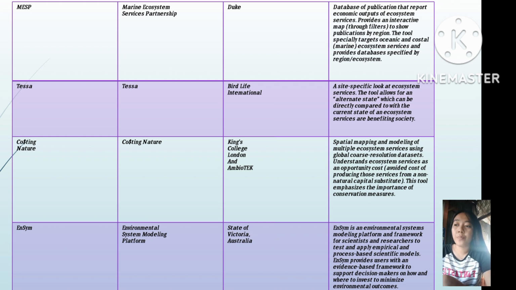Next is eSAM. The model name is Environmental System Modeling Platform, from the State of Victoria, Australia.